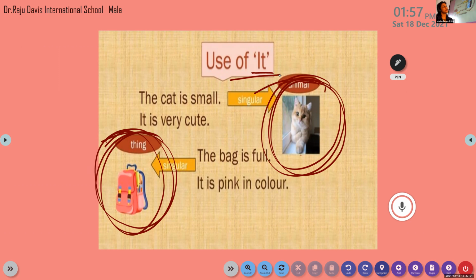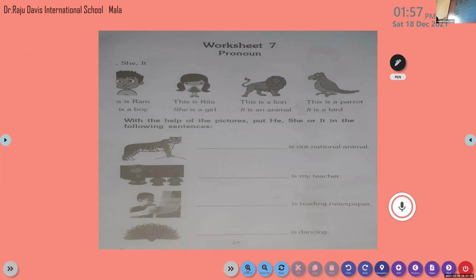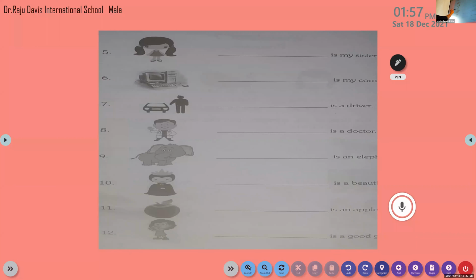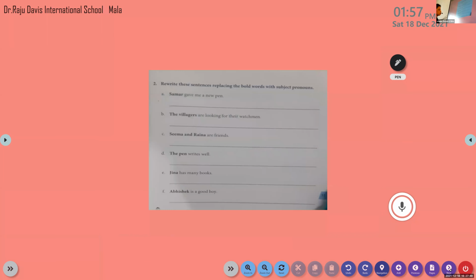Have you all finished? Page number 23 is over. Page number 24 is over. So we know where to use. For an animal, for an elephant, which pronoun do we use? It. Yes, very good. For a doctor as a masculine gender, which pronoun do we use? He. Very good. For a girl, which pronoun do we use? She. Yes. Now let's move on to the next page.